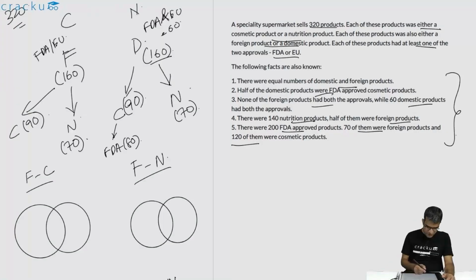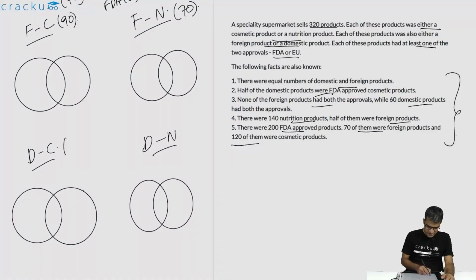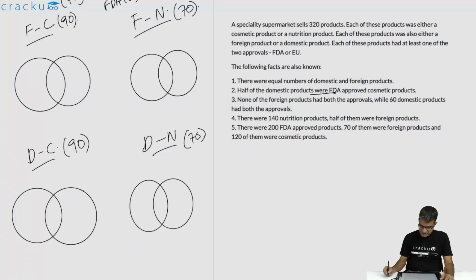Now we are told that the foreign cosmetic total will be 90. Foreign nutrition, the total will be 70. Over here also domestic cosmetic total is 90. Here the total is 70. We have some more information. We'll go through the FDA approval information that we have. Half of the domestic products were FDA approved cosmetic products.